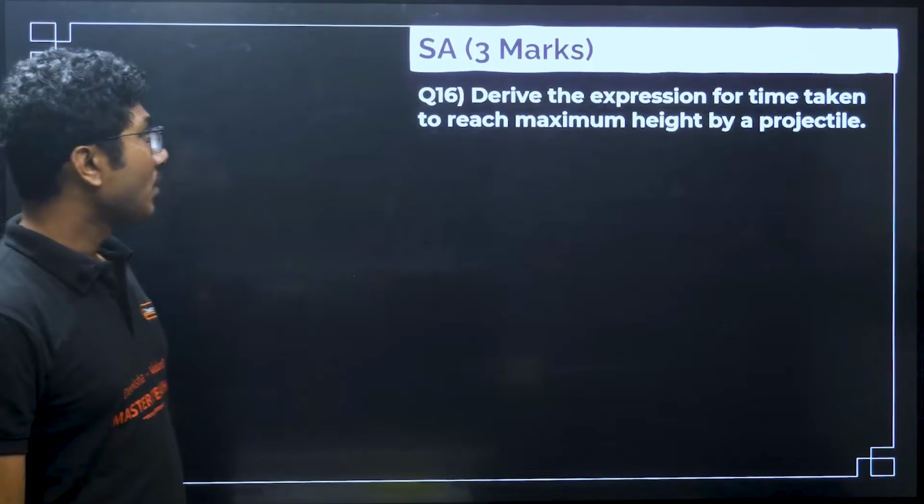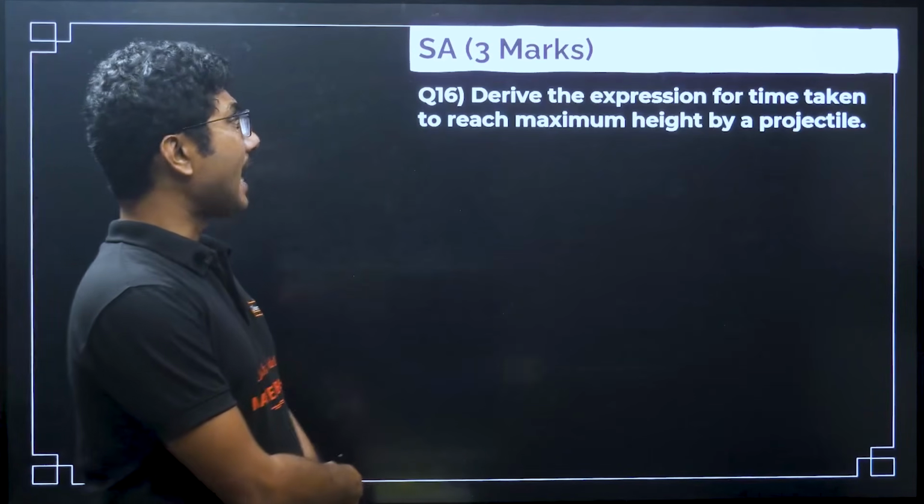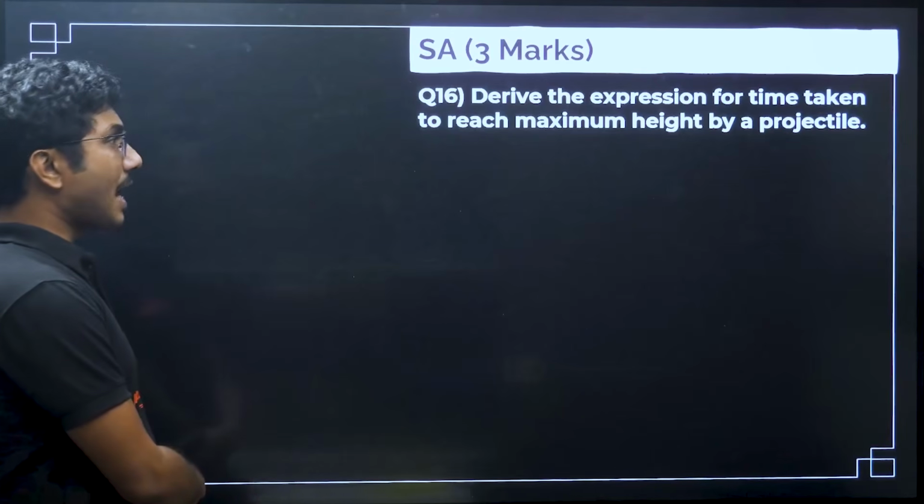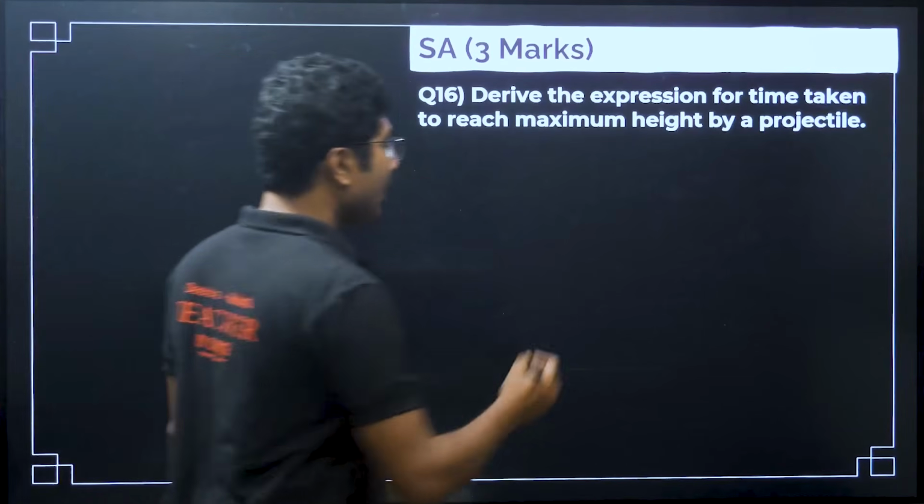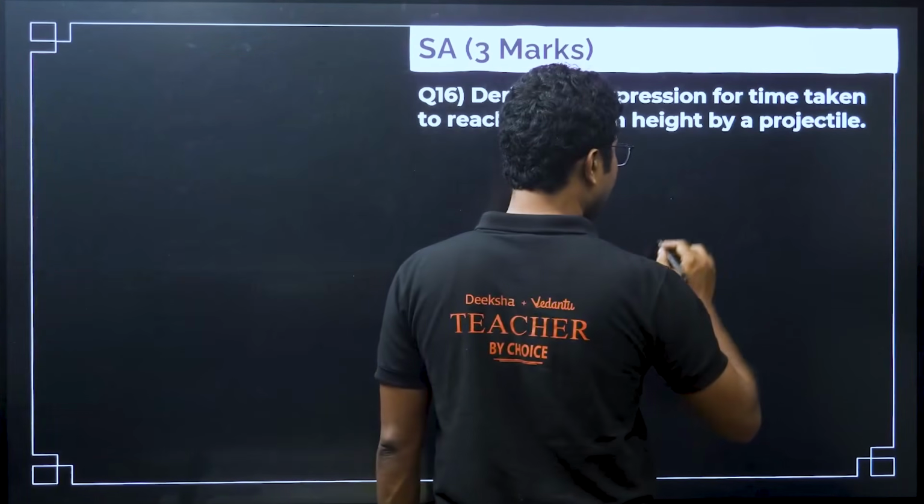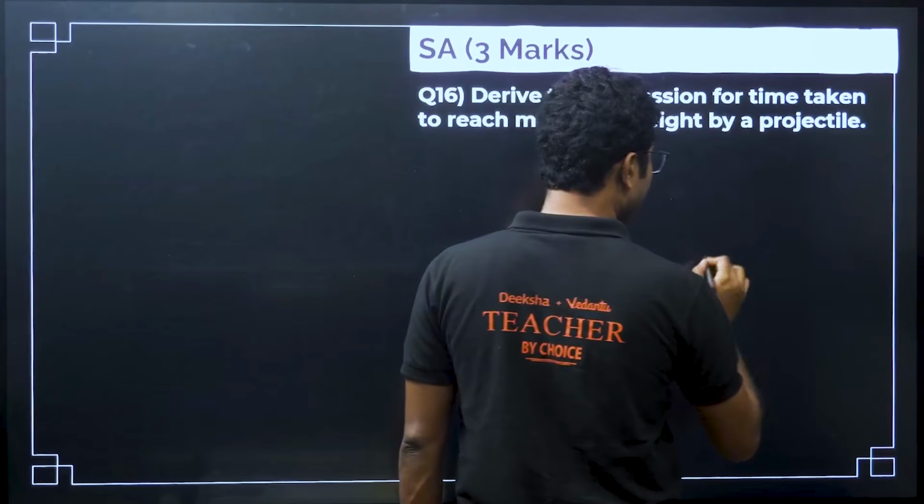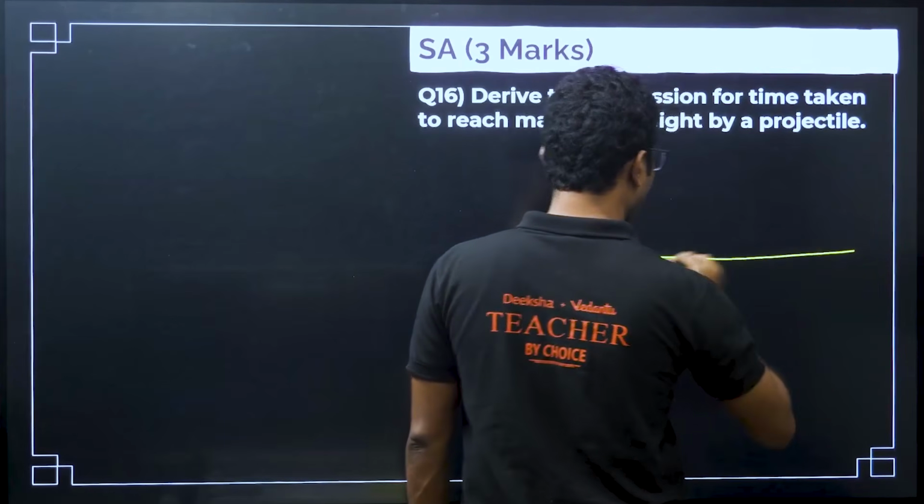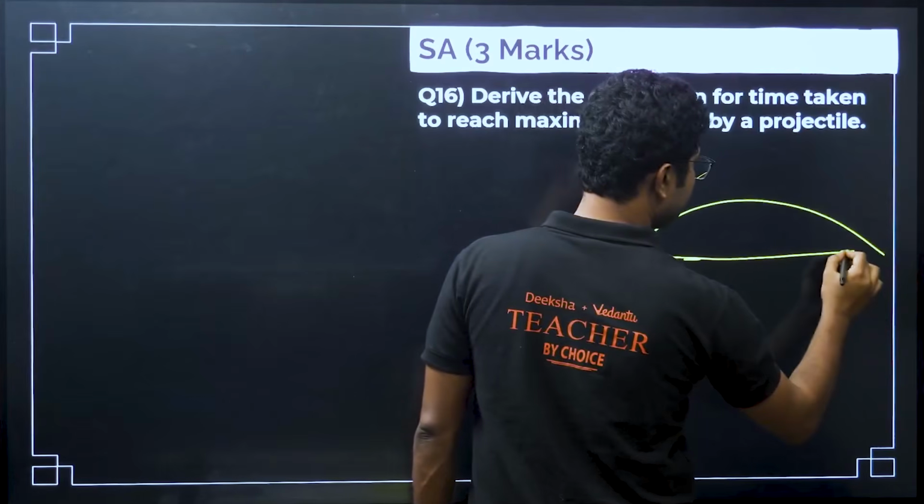Derive the expression for time taken to reach the maximum height by a projectile. Here you first have to draw the diagram. For all projectile based questions, you have to draw the diagram, and you can draw this.